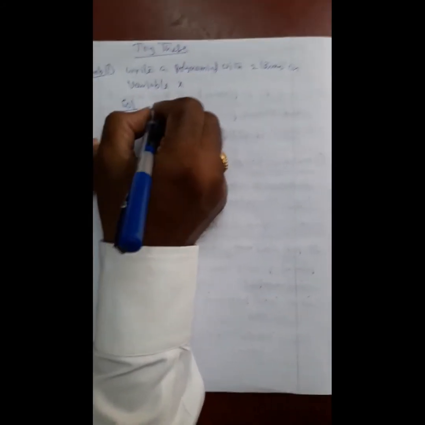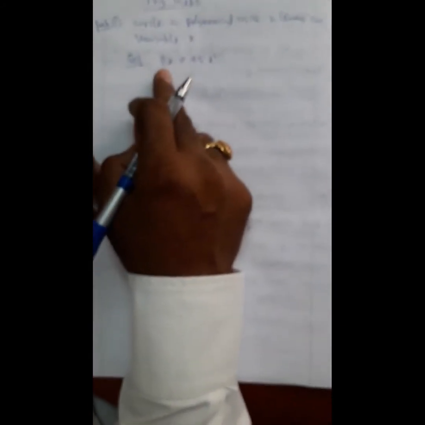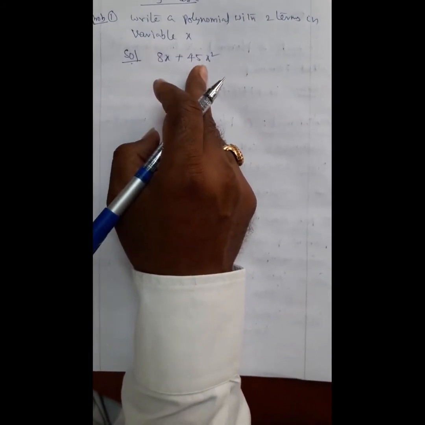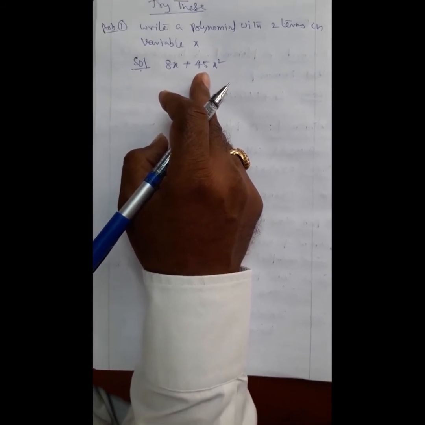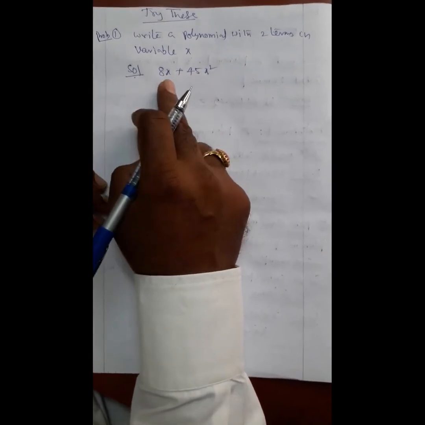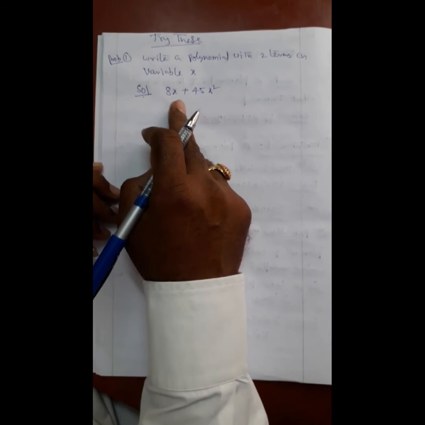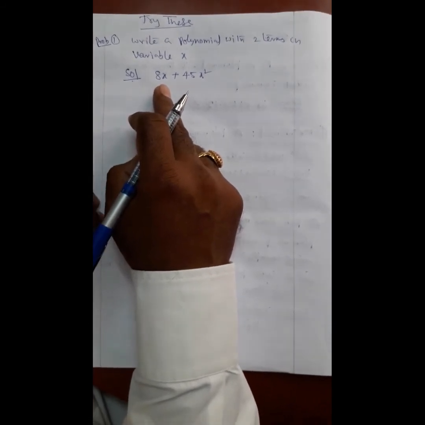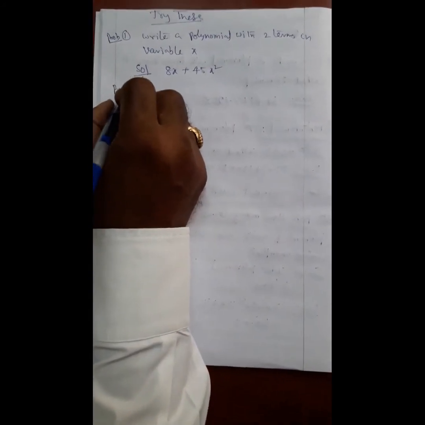Solution 8x plus 45x square. We write 8x first sometimes, 45x square sometimes. There is no restriction or no problem. Write a polynomial with two terms. Here two terms are important, that's all. Either 8x is first one or 45x square is first one, there is no difference from this.